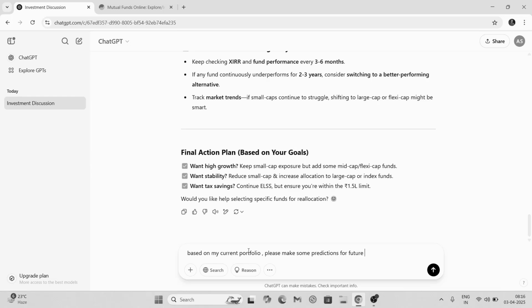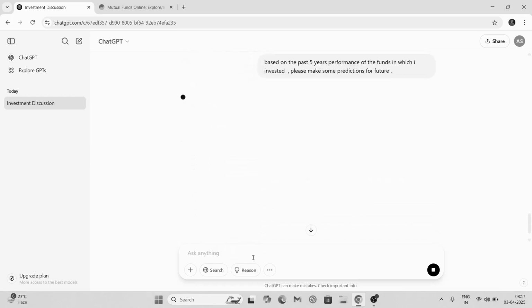I can write like this: based on the past 5 years performance of the funds in which I invested, please make some predictions for future. So it can do some predictions for you as well. When you are doing some predictions, make sure to take past data into consideration here. Okay, and I will press enter here. So it will do some prediction.